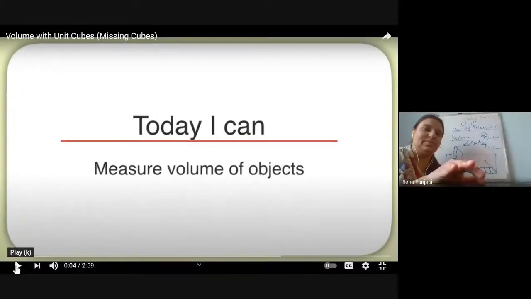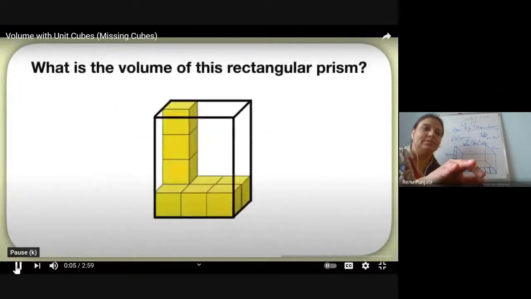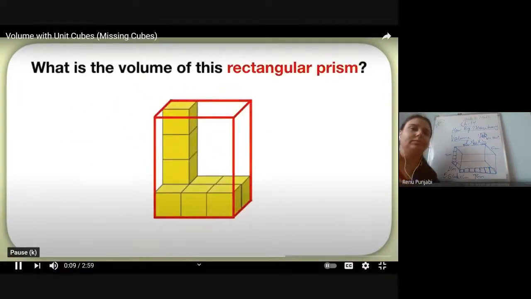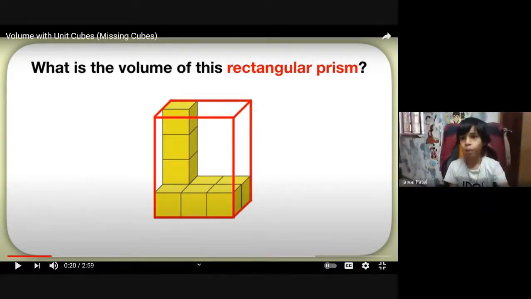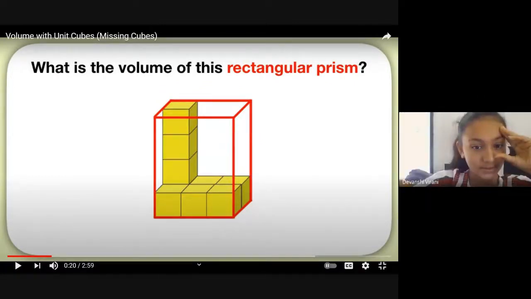Okay, thank you, ma'am. What is the volume of this rectangular prism? Well, a rectangular prism is this big shape, and even though it's not filled with cubes, we need to figure out how many cubes it would take to fill up this entire shape. By looking at this shape, can you please tell me what will be the volume of this rectangle? 24 cubic centimeters. Very good.